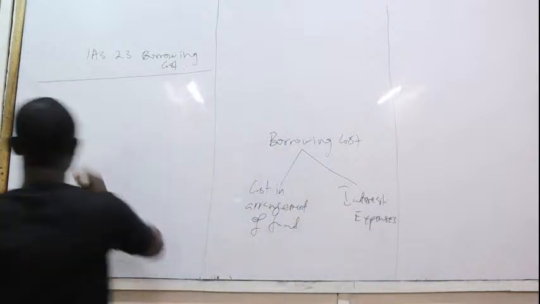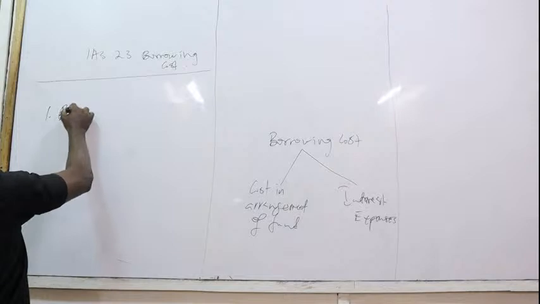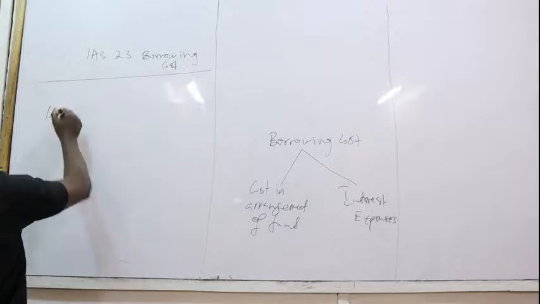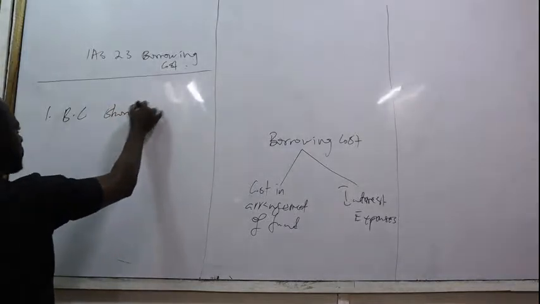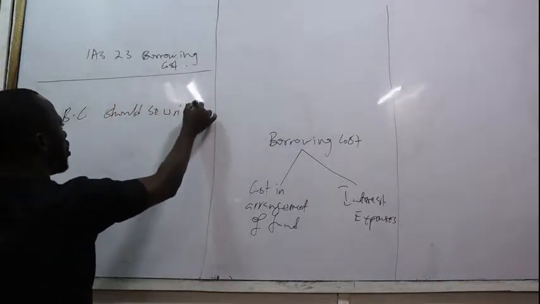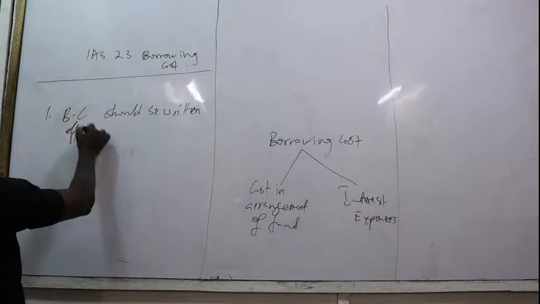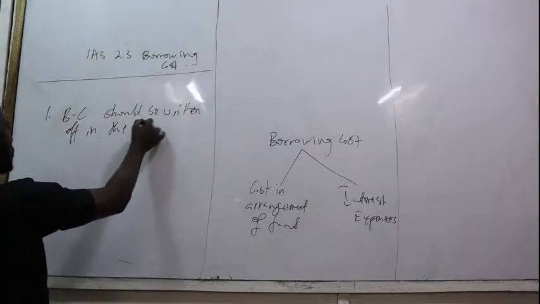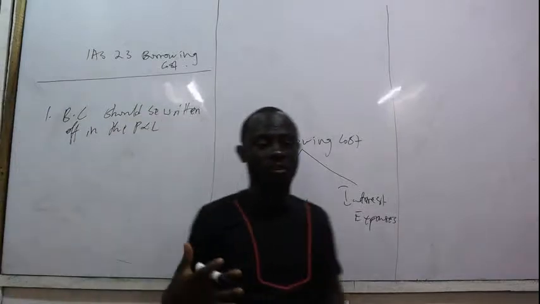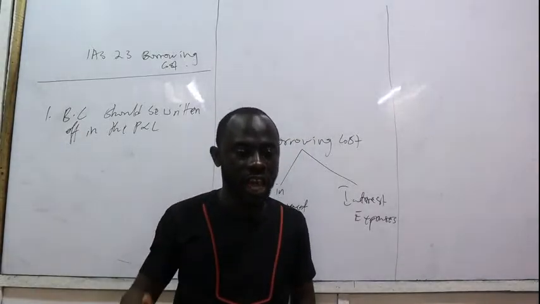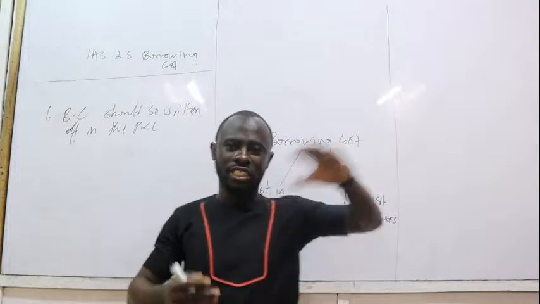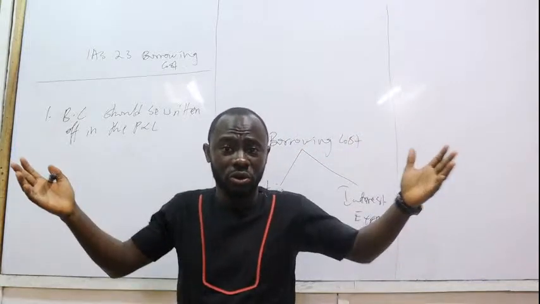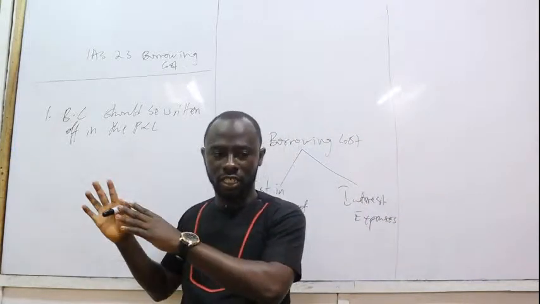So the general rule is that the borrowing cost, BC, should be written off in the P&L account. So in simple language, all costs we incur in arrangement of funds and the interest expenses we incur on it, what do we do? We write it off in the income statement.